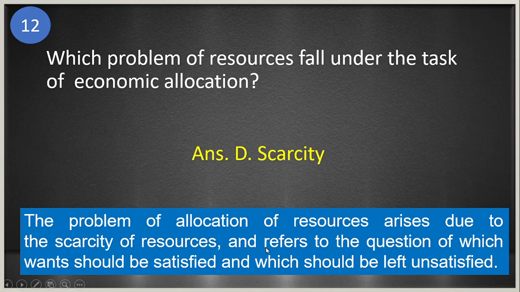Limitado po. Okay, and then the refers to the question of which wants should be satisfied and which should be left unsatisfied. So that is economic allocation. Ano daw yung isa-satisfy at ano din daw ang hindi na is-satisfy. That is the role of economics.